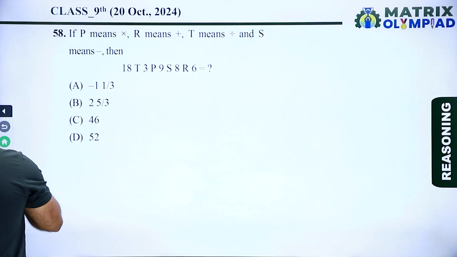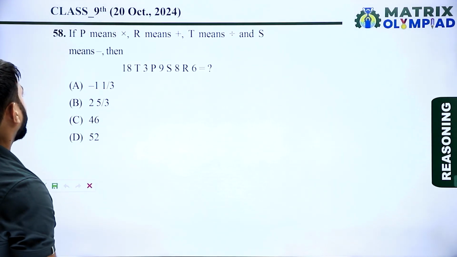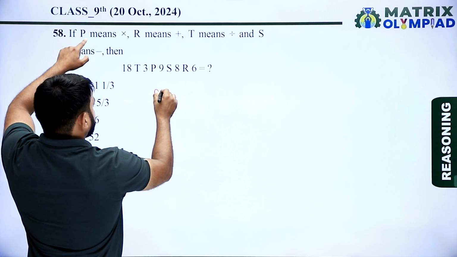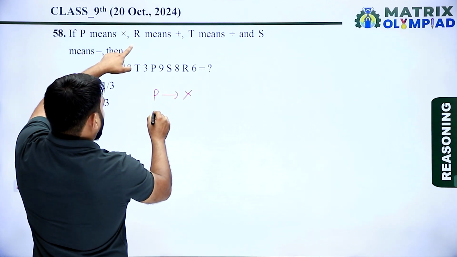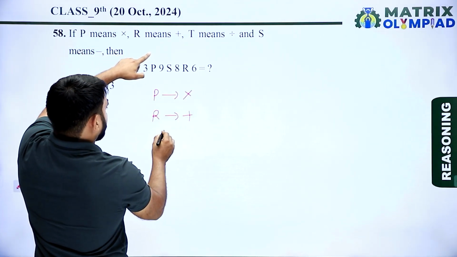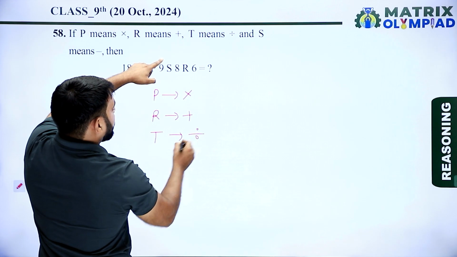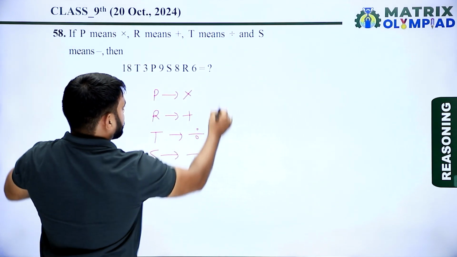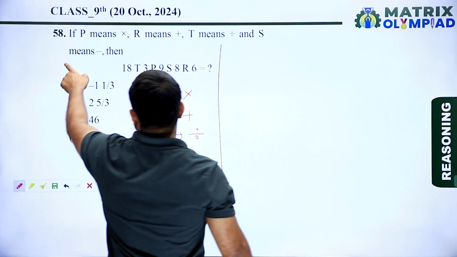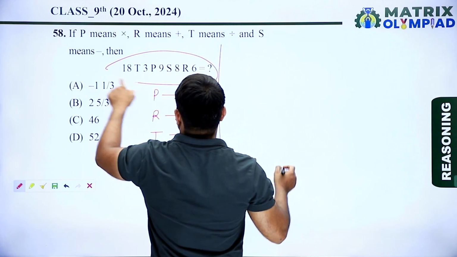Next question, question number 58. If P means multiply, R means plus, T means divided by, and S means minus, then what is the value of the given equation?